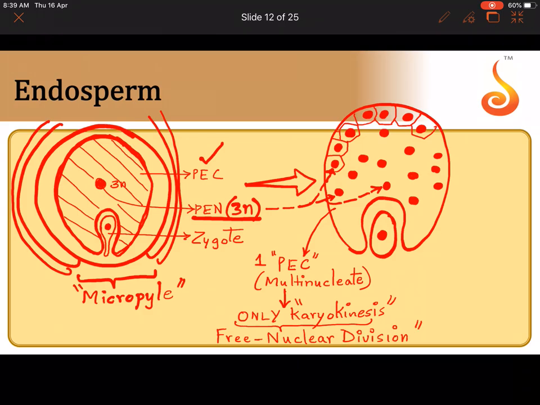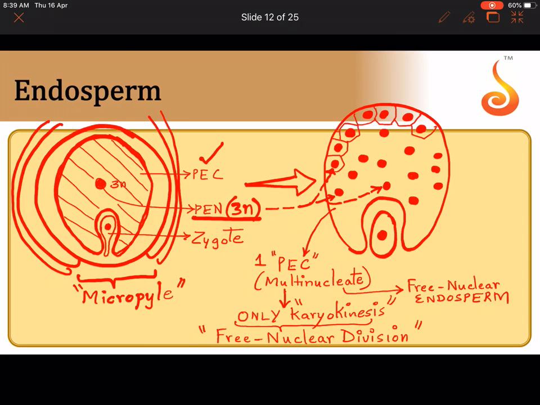Because why? Only the nucleus is dividing. What is not dividing? The cell is not dividing. Which nucleus is dividing? Primary endosperm nucleus. So these free nuclear divisions initially give rise to an endosperm with many nuclei. I told you that it becomes multinucleate. This stage of the endosperm where there are many free nuclei is referred to as the free nuclear endosperm.